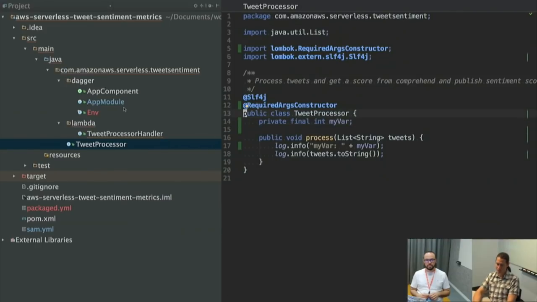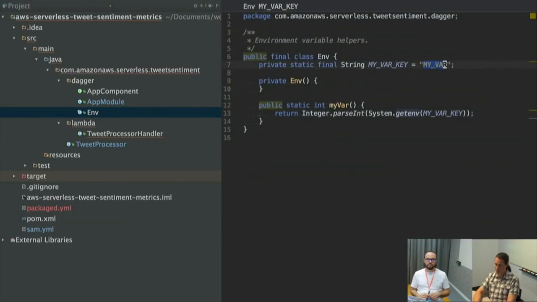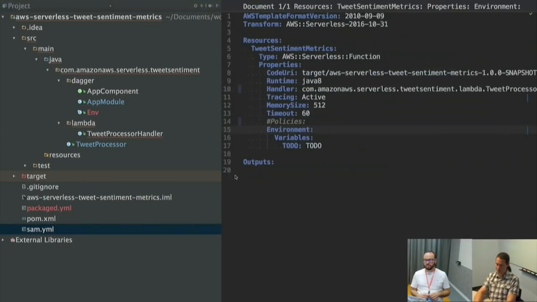Right. Okay. Now the last piece of the puzzle, sorry, I'm jumping around a bit, but this variable is supposed to be defined. By default, it'll be null, but that's going to explode when I try to parse it as an integer. So where this links up with your SAM template is in your environment. You can specify this variable and give it some value, right? Yeah.